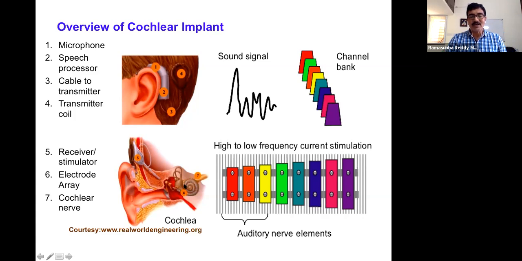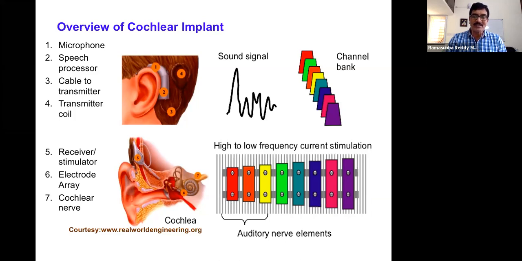So the cochlea has a selective filtering nature, where the high frequency is identified in the beginning of the cochlea, and only low frequency is identified at the innermost part of the cochlea.